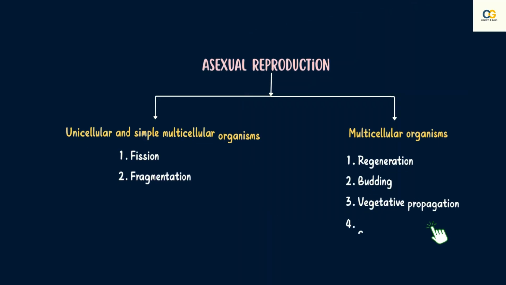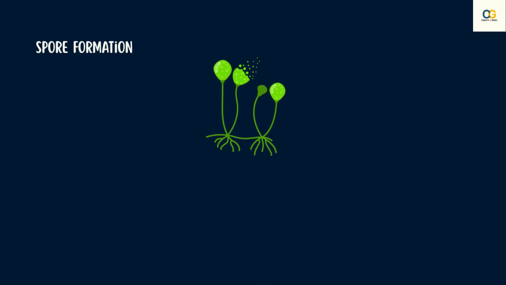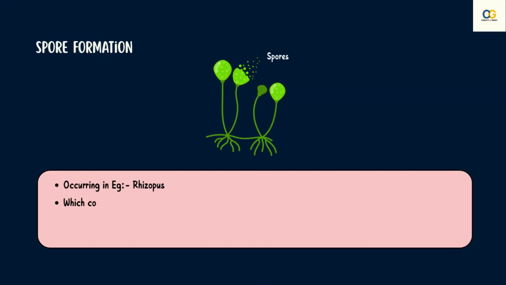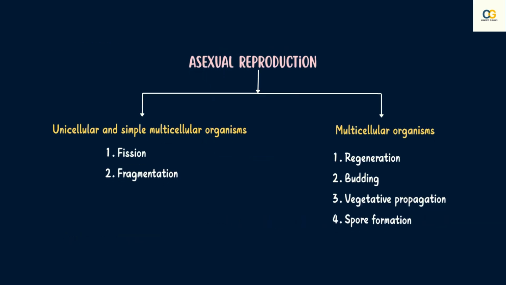The next method of asexual reproduction is spore formation, which usually occurs in Rhizopus, which has a blob-like, stick-like structure that contains spores, which eventually develop into new organisms. These spores are covered by thick walls that protect them until they come in contact with another moist surface and begin to grow. This completes all the modes of asexual reproduction.